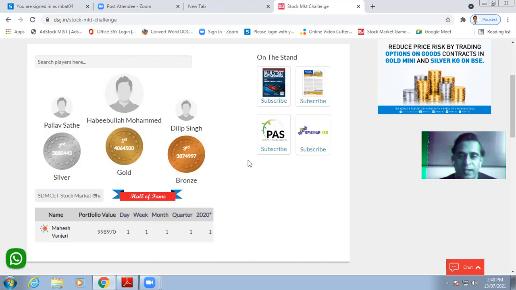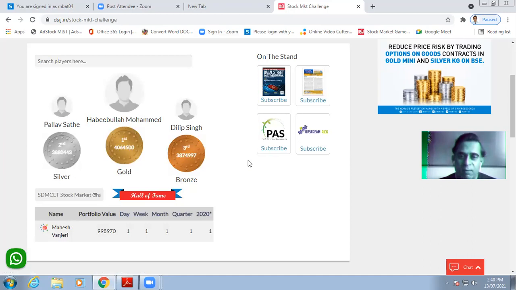Remember that you can trade, that is buy or sell stocks, only from Monday to Friday. I repeat, you can buy and sell stocks only from Monday to Friday, and only during the trading hours, that is the morning 9 to 4 in the afternoon, because this stock market challenge is connected to Bombay Stock Exchange live.